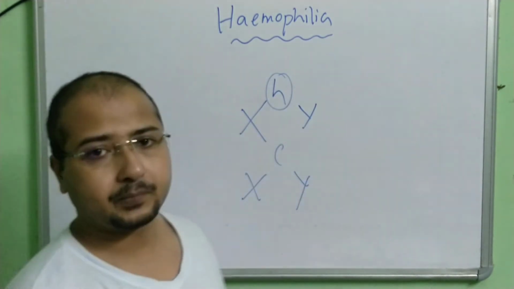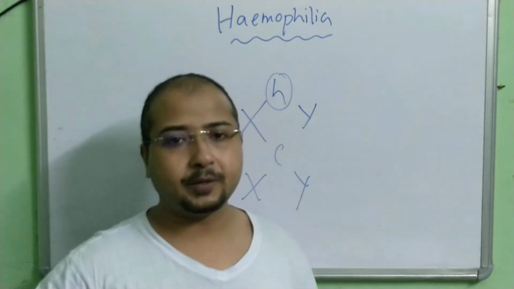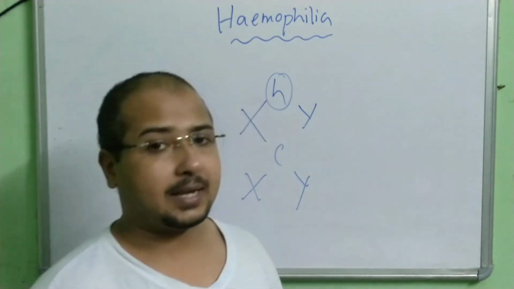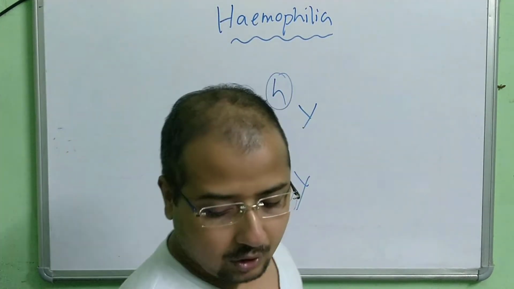That's it. Understood? Rest everything, the pattern of inheritance remains the same as in hemophilia. So separately we will not do the colorblind.